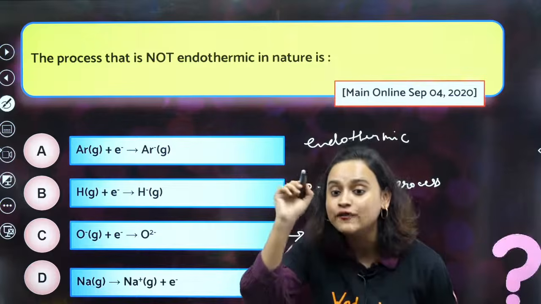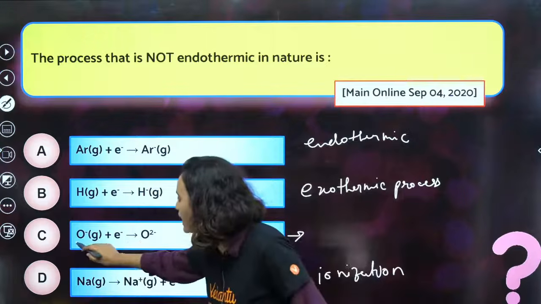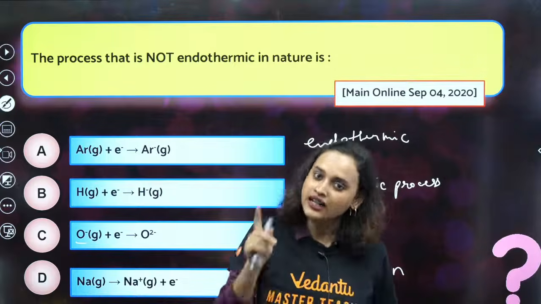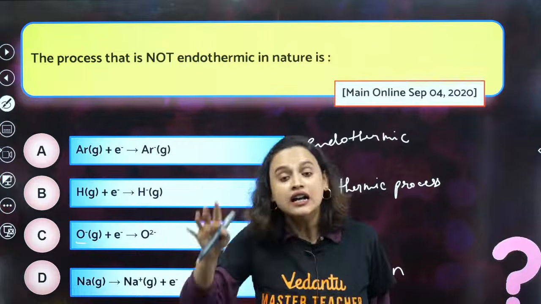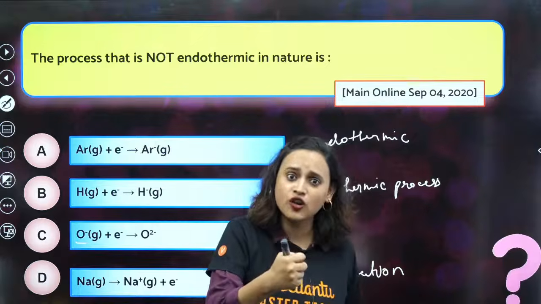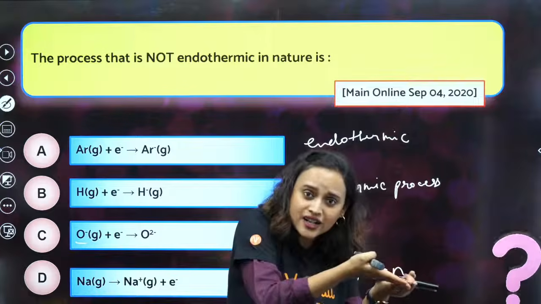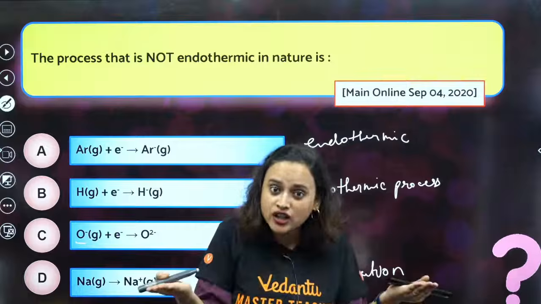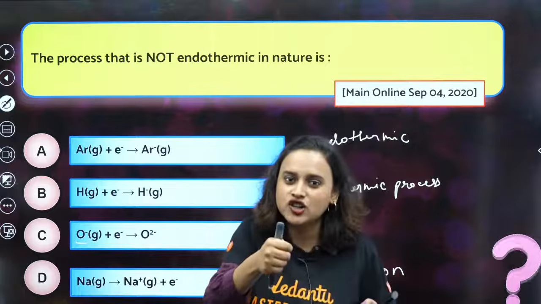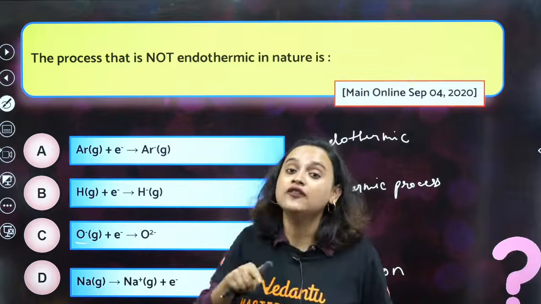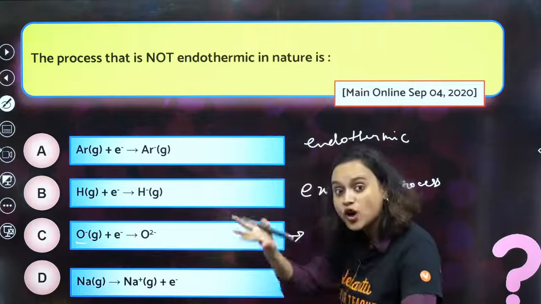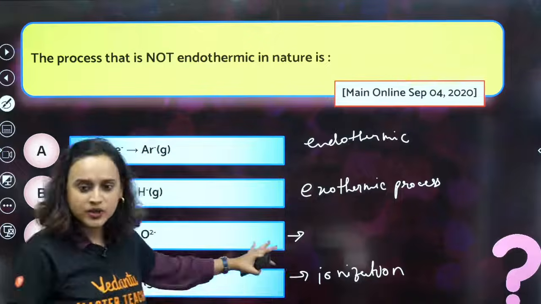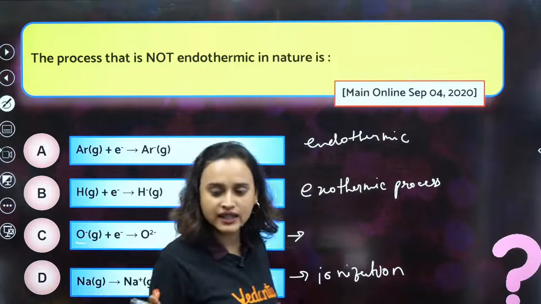Now, let's understand option C. Oxygen has negative, O minus. That means you have already given it an electron, so it has one electron extra. Now, if you try to give it another electron, the previous electron and the second electron will fight. They will have a repulsion. So again, you will have to push the electron inside. That means you will have to give energy. If you give energy, the system is absorbing energy, so it is endothermic, right? Option C is clear.